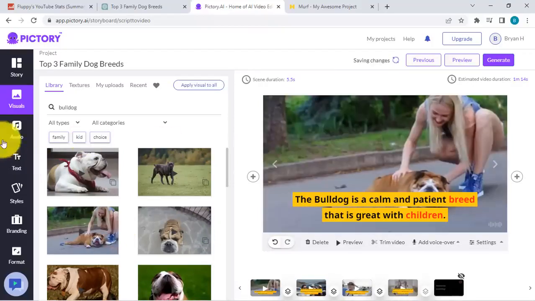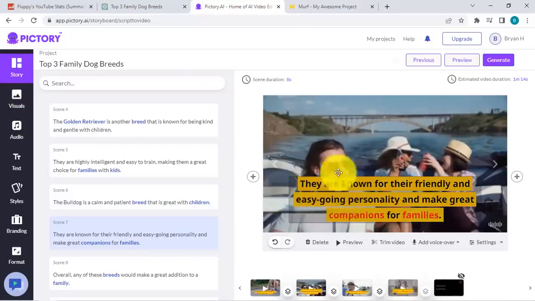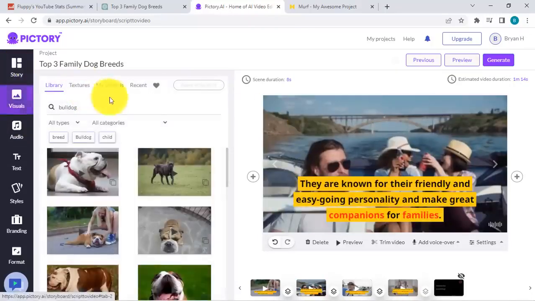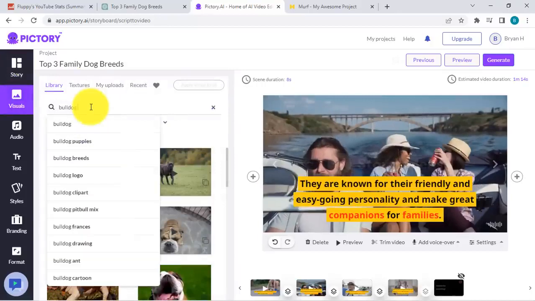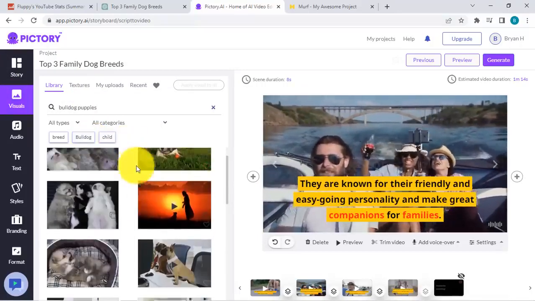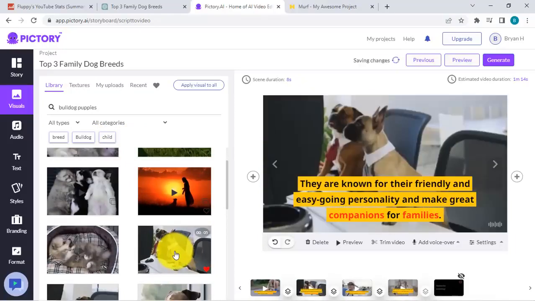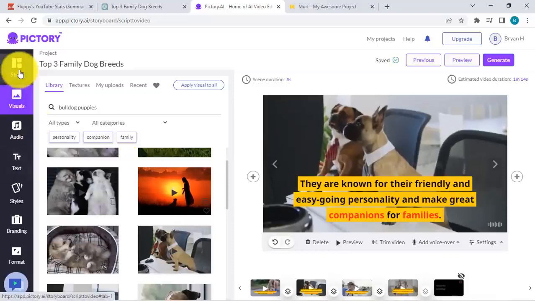Okay, now let's jump back again to the story, and then there are known to be a blah blah blah. Yeah, it's for families as well, so let's go back again. You can even change it. Let's say there's even suggestions, bulldog puppies, so let me just select that, and let's say which one looks good. Okay, not exactly a puppy, but this works for us, right?